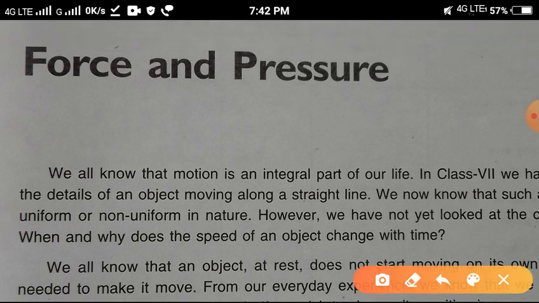So all of you know about force. What is force? In everyday life, we see different phenomena occur. You have to know about the interaction between two particles or objects. We can also say push or pull of an object or particle. When you push or pull an object or particle, interaction occurs between two objects or particles.